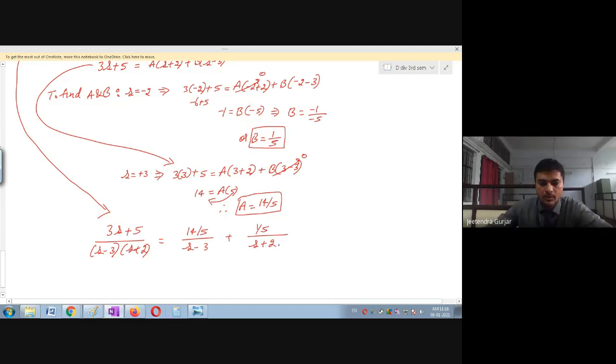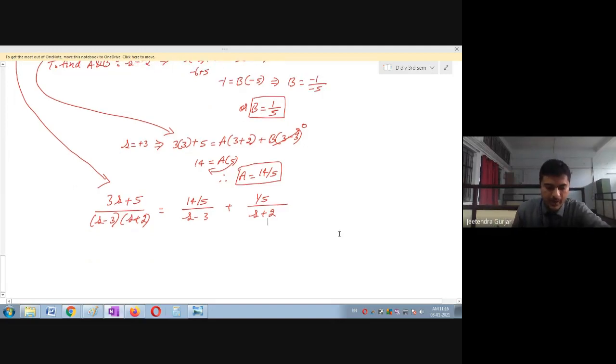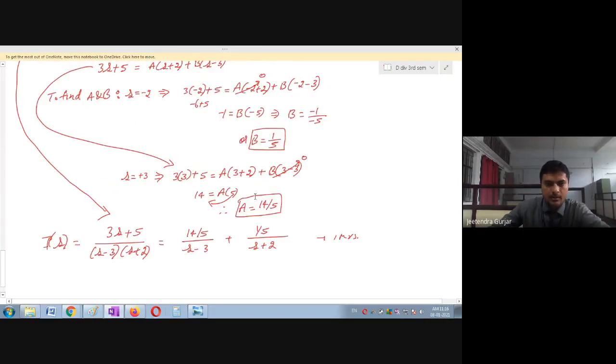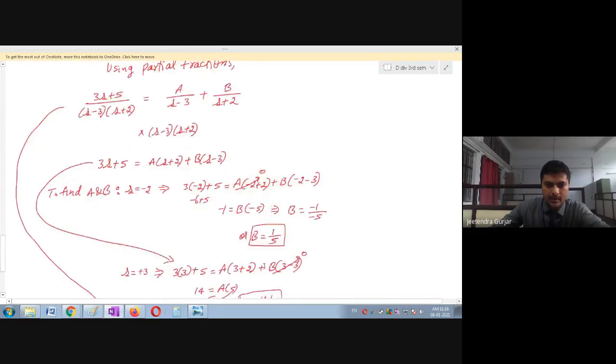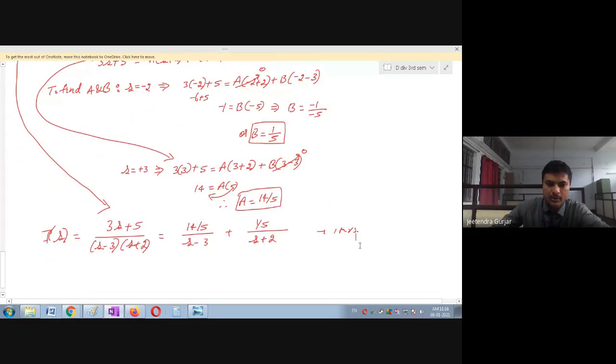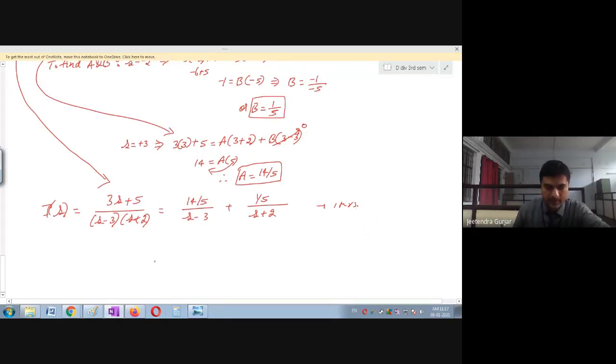Is it clear? So now I think I have modified the question. Can you still simplify and tell me the answer? Okay, let us see. So this is our F dash of S. Actually, this is one step. This is 1 mark for engineering, because you are just splitting this equation in this fashion. So all these steps are required. You have to practice this. Within 1 minute, you have to solve this fraction. So 1 mark, because marks are also very important.